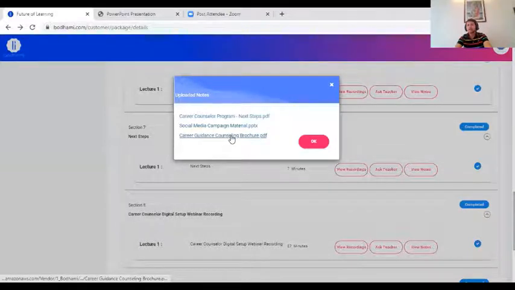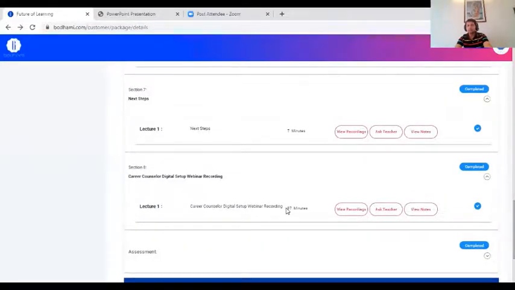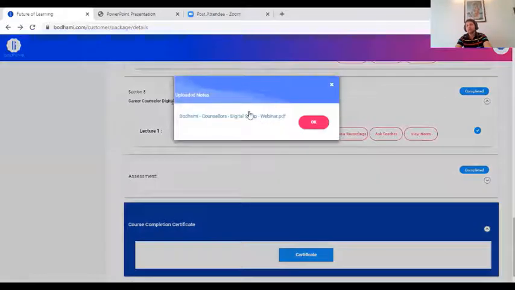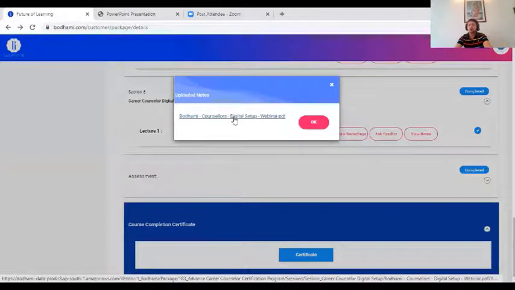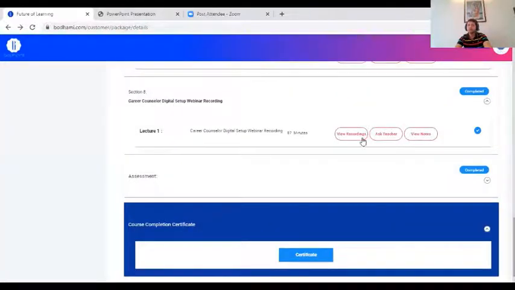There is a career guidance counseling brochure, which is a generic brochure that you can download and use, and send it to parents and students. Then there is a webinar recording, which also has in the notes section the complete ebook on the digital setup webinar, which talks about how to set up your Facebook pages and other social media pages, how to create your logo, how to create your brand. All these things are covered in this webinar.